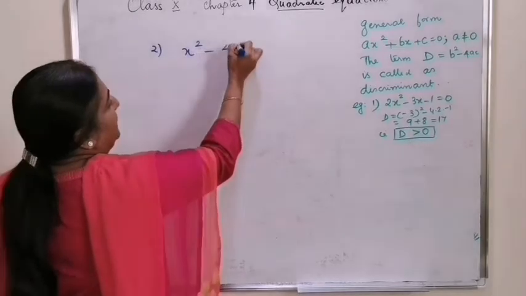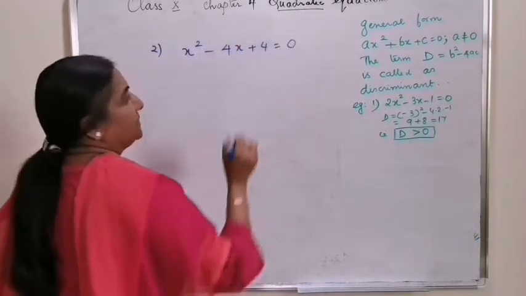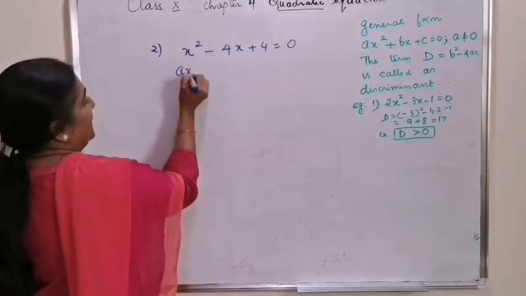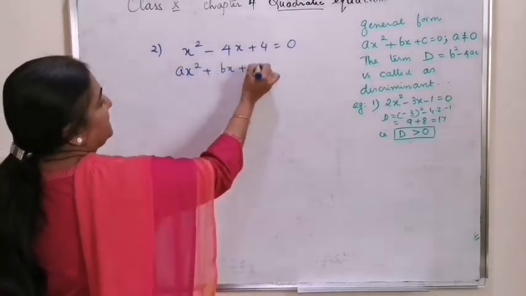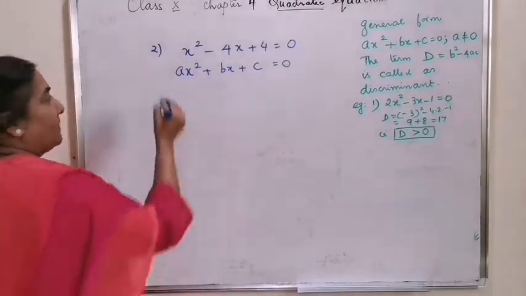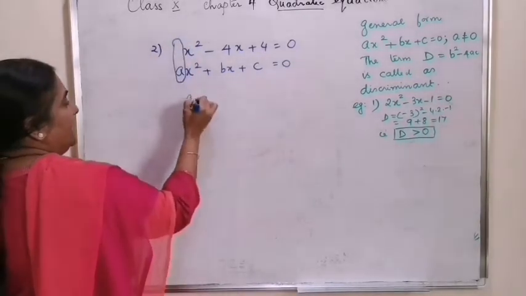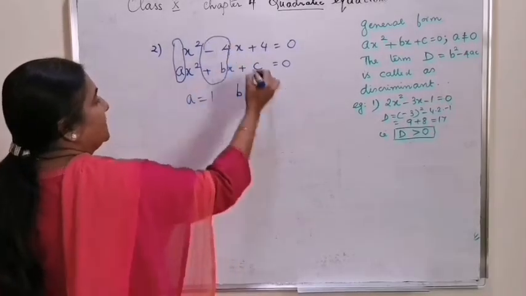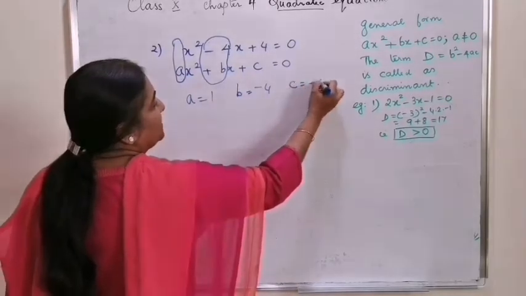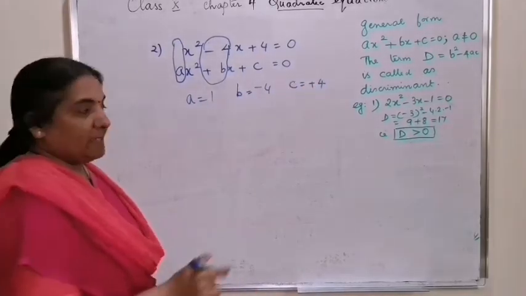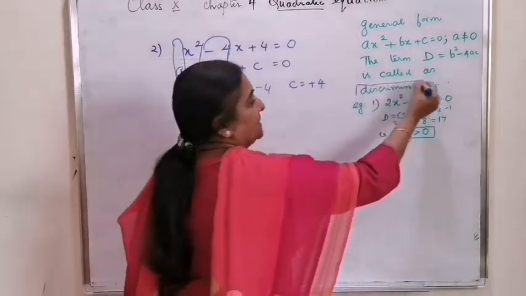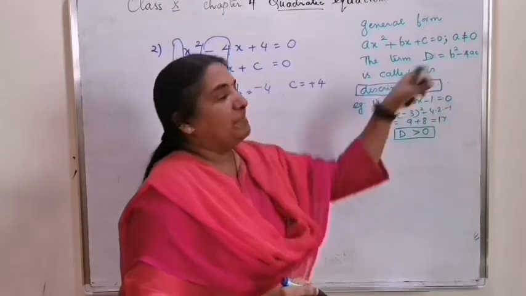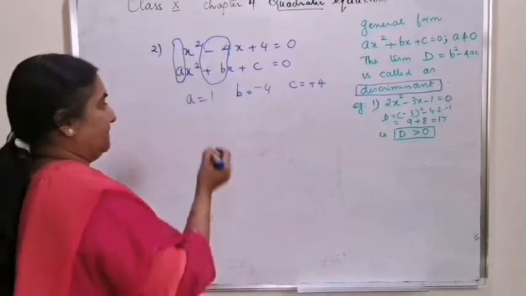x square minus 4x plus 4 equal to 0. If you compare with the general form, ax square plus bx plus c equal to 0, the value of a is 1, the value of b is minus 4, and the value of c is positive 4. Let's find out what is the discriminant value, and what is the formula. D is equal to b square minus 4ac.